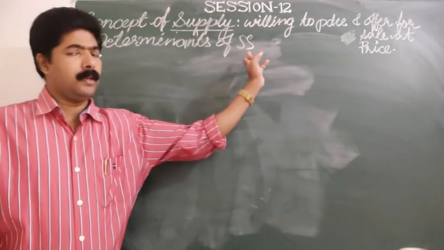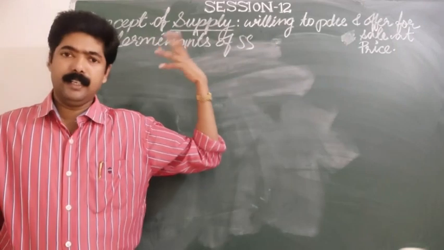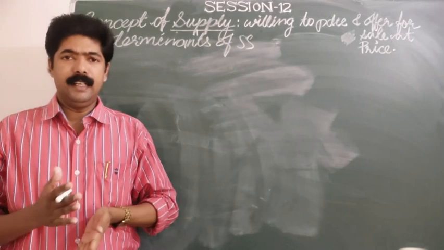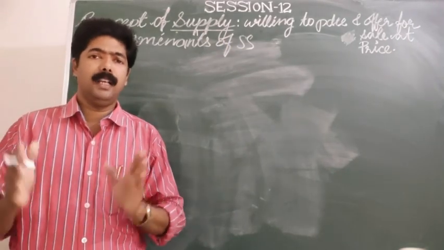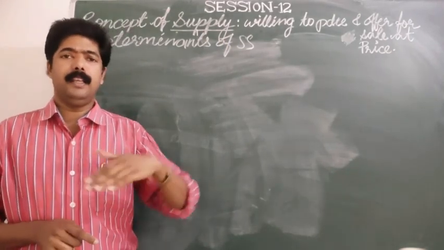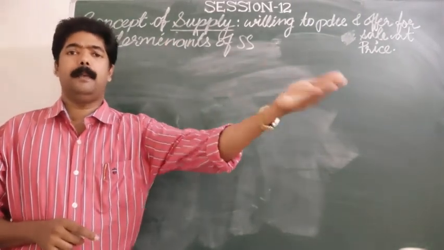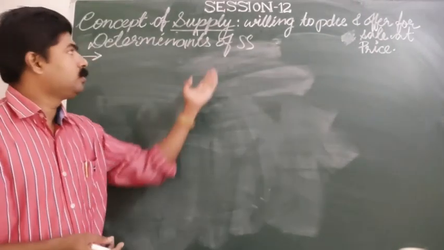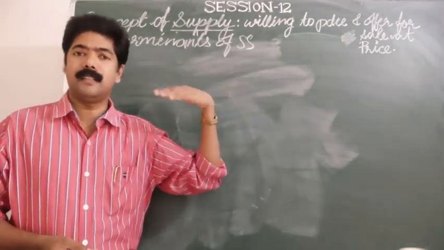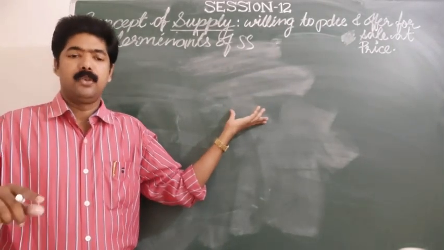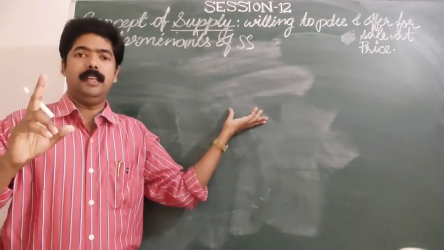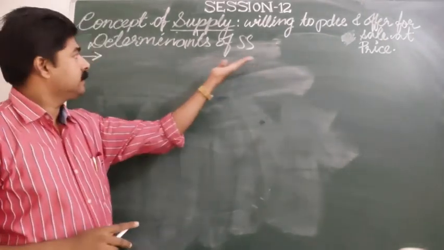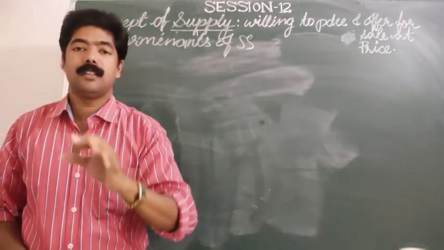Similarly, determinants of supply are those factors that determine what level of quantity of a commodity is produced and supplied for sale in the market. Those are the influential factors for a supplier to produce a particular commodity and offer it in the market. Those are generally termed determinants of supply.